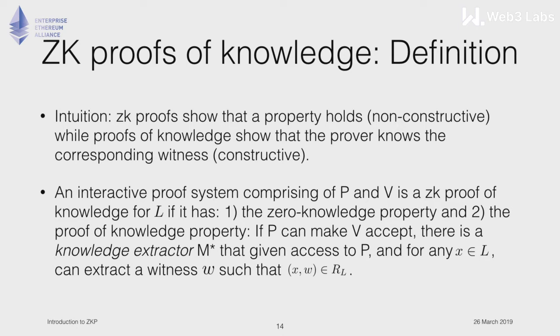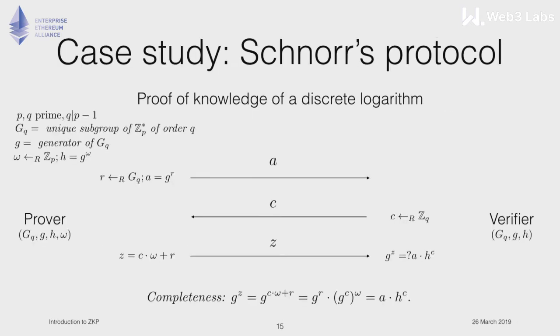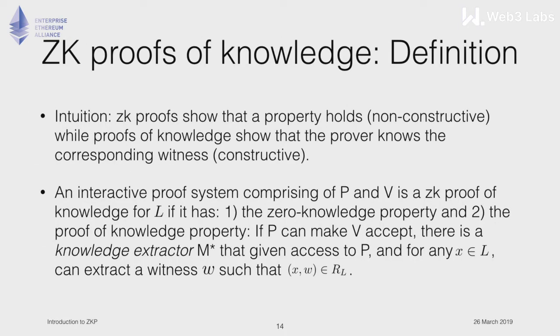We say a zero-knowledge proof is a zero-knowledge proof of knowledge if it is obviously a zero-knowledge proof first, and then if P can make V accept, there is a knowledge extractor that, given access to P, and for any instance X in the language, can extract a witness.